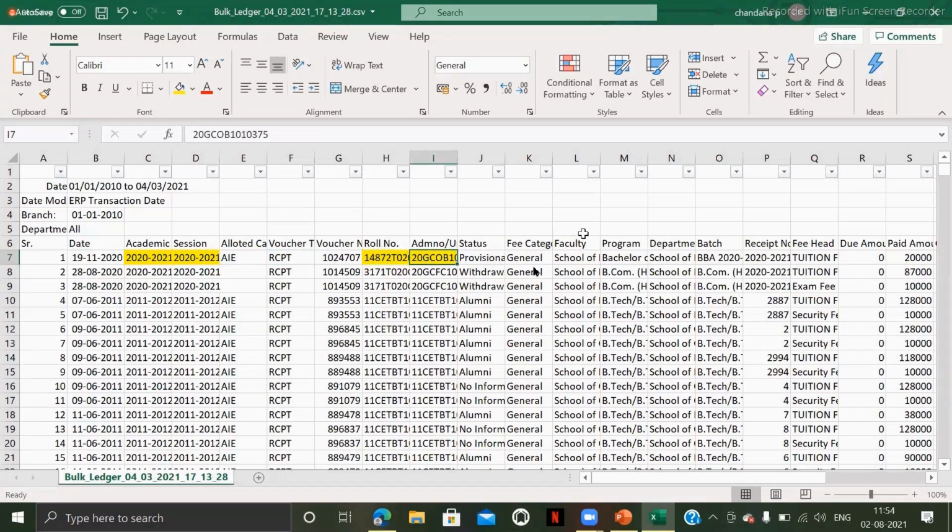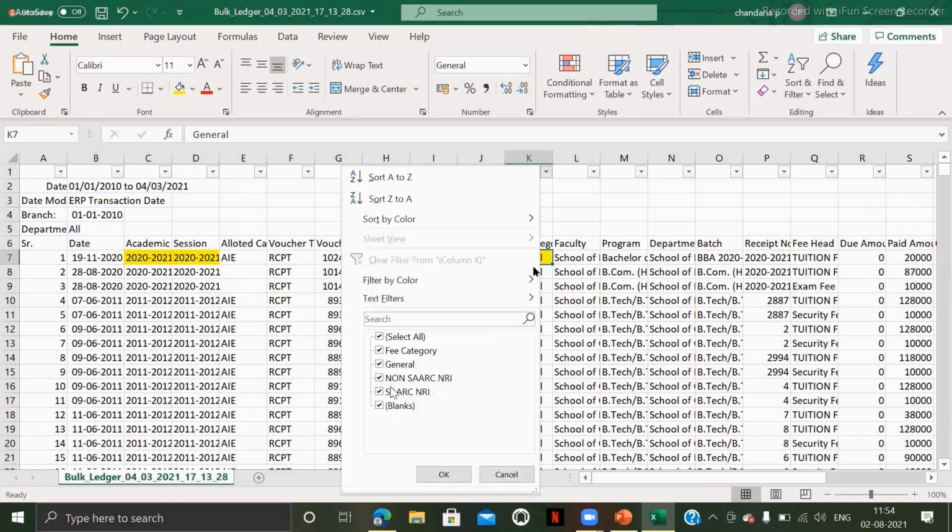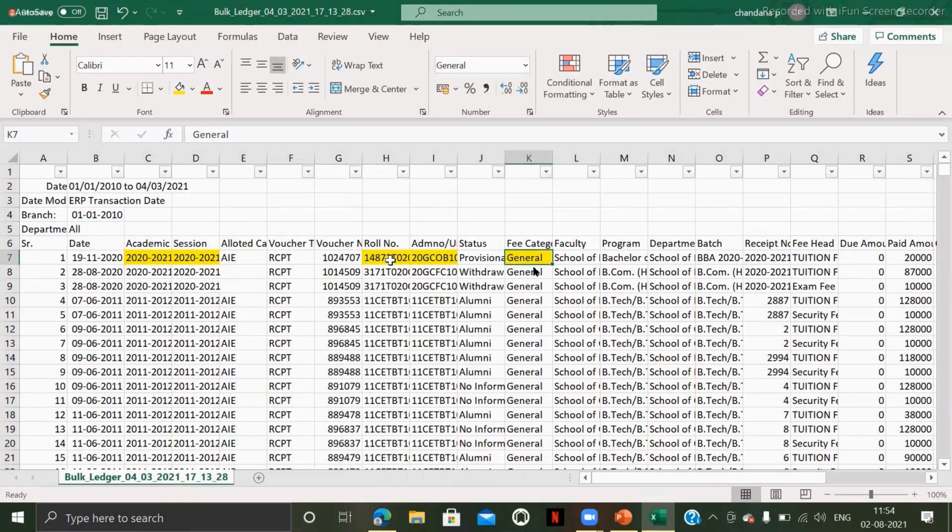And every student will belong to a specific fee category. Why? Because generally the student fee will be decided upon the fee category. So whether the student belongs to general category or some scholarship applicable or NRI, anything. Generally the fee structure will be decided on the basis of the fee category to which the student belongs. So here there are different fee categories like general, non-NRI, NRI. Basically every student will belong to a specific fee category.